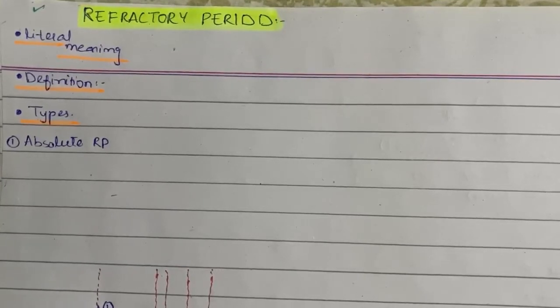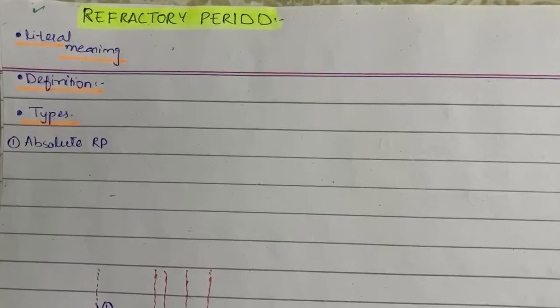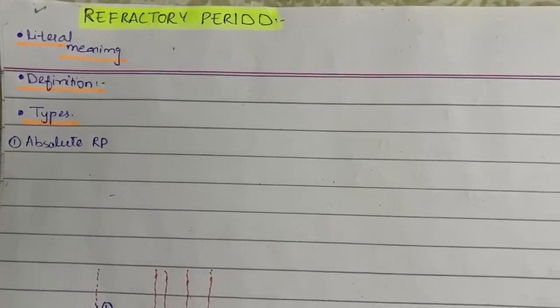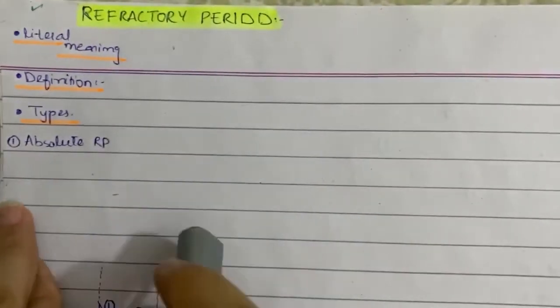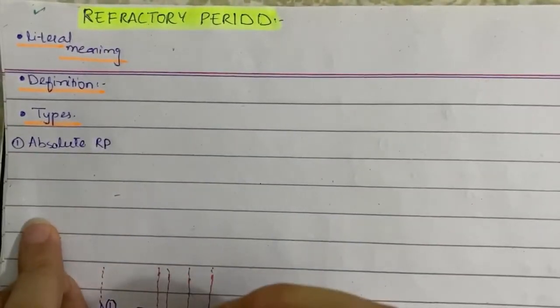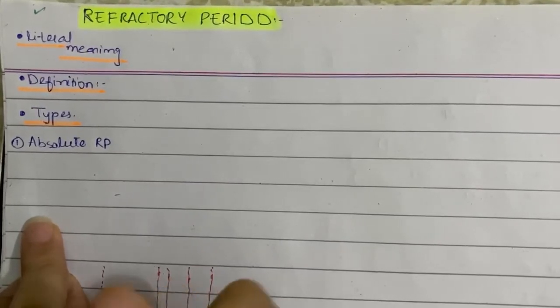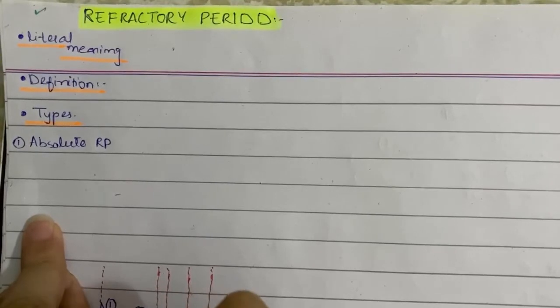The refractory period of the cardiac cycle. So we should have a very good grip on this topic. Starting our point, what is the refractory period? Here I'll make it very easy, understandable, and easy to memorize and recall. So what is the refractory period?